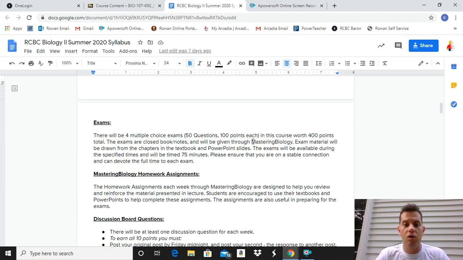All right, so all of the exam material will be covered in the lectures. The textbook will be reflective of the lectures, and any material that you do in the assignments for Mastering Biology. So you want to make sure that you're completing everything, paying attention to the lectures, and looking over the textbook, and you should be in good shape for the exams.